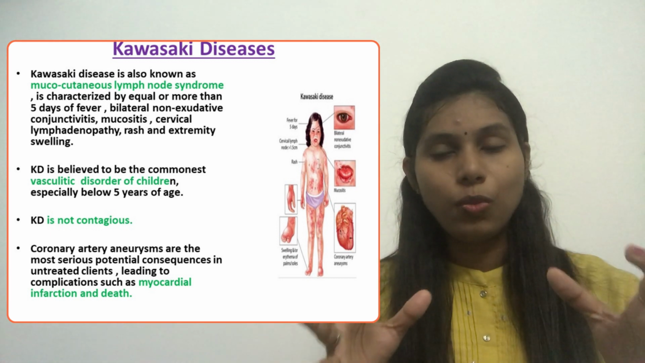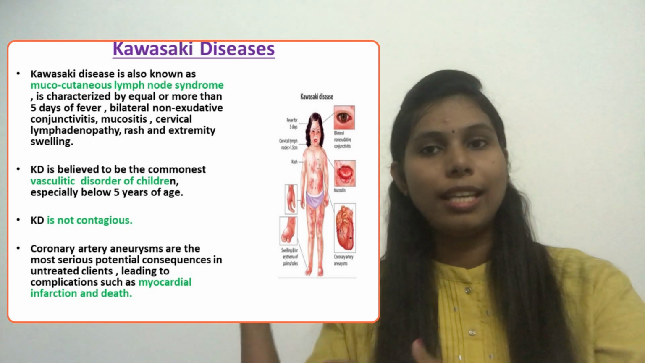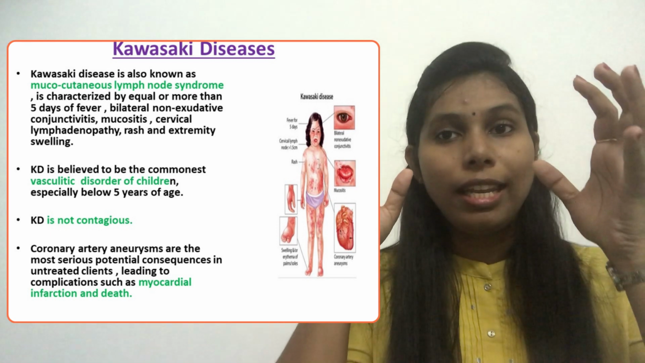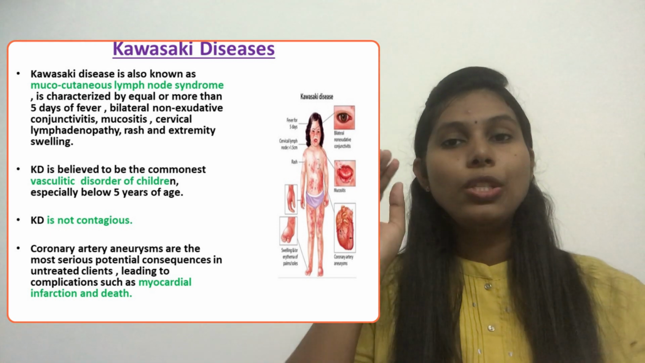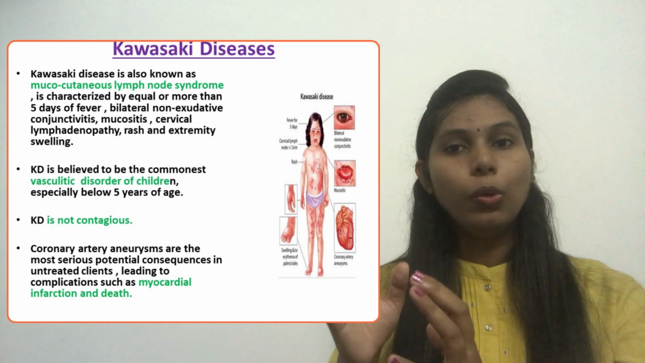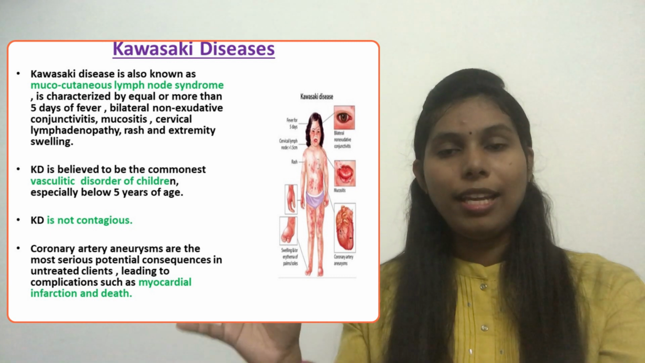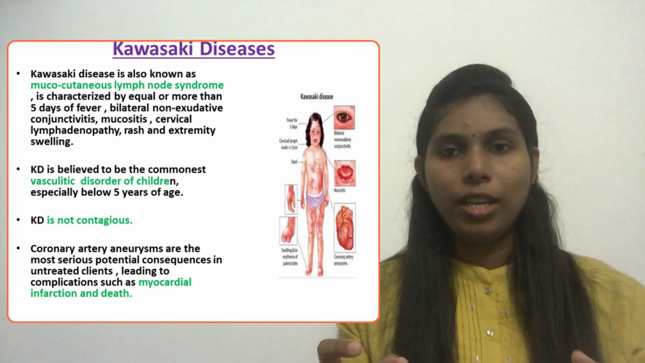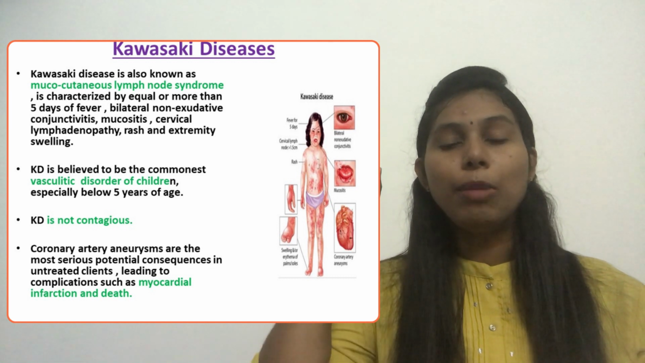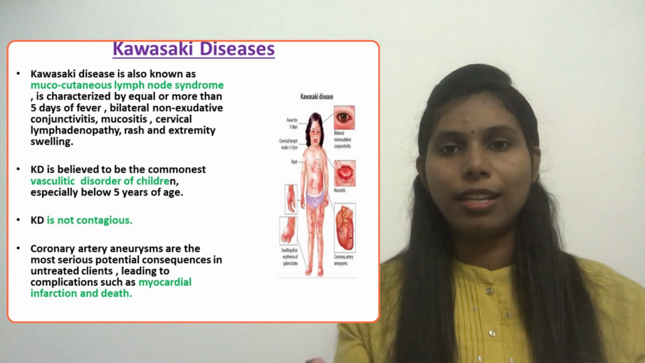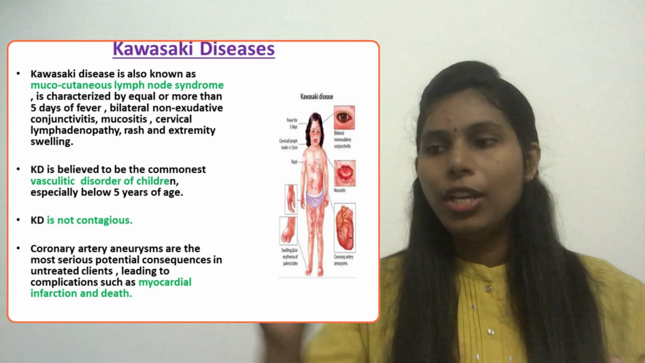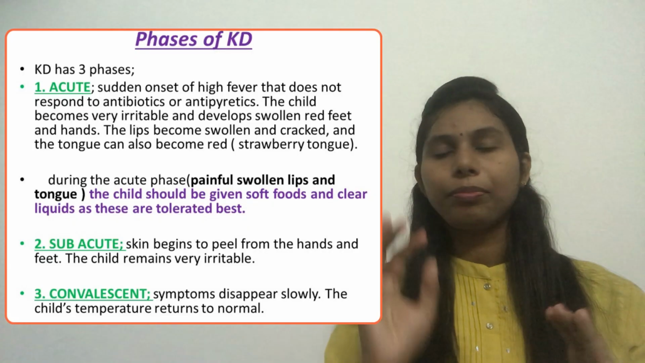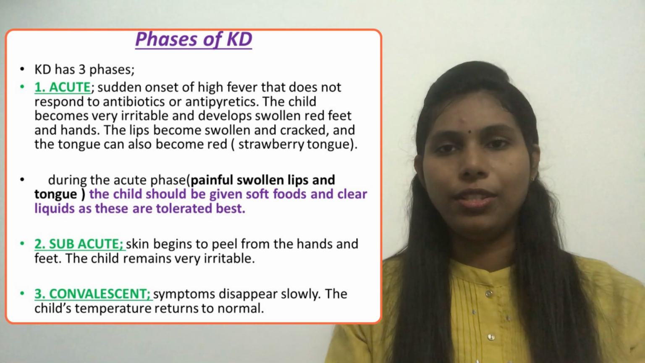Now we have discussed what Kawasaki syndrome is, what its other name is, and some of the clinical manifestations. It is not a contagious disease, but the complication, the coronary artery aneurysm, is a life-threatening condition. That's why precaution and immediate treatment are very necessary and essential. Now we will move to the phases of Kawasaki disease.